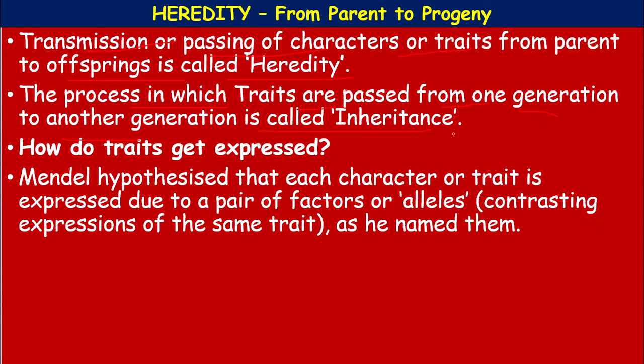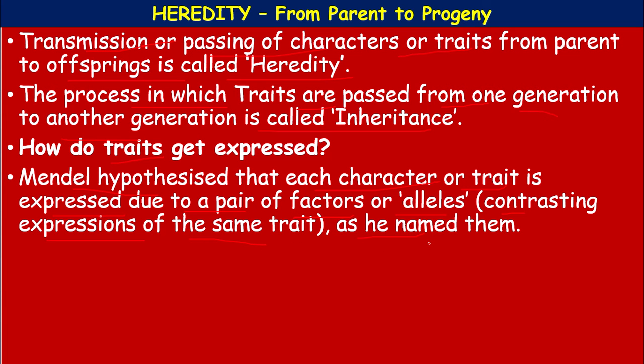How do traits get expressed? How do these characters get expressed? Mendel hypothesized that each character or trait is expressed due to a pair of factors. These pair of factors are also called alleles. They are contrasting expressions of the same trait, as he named them.